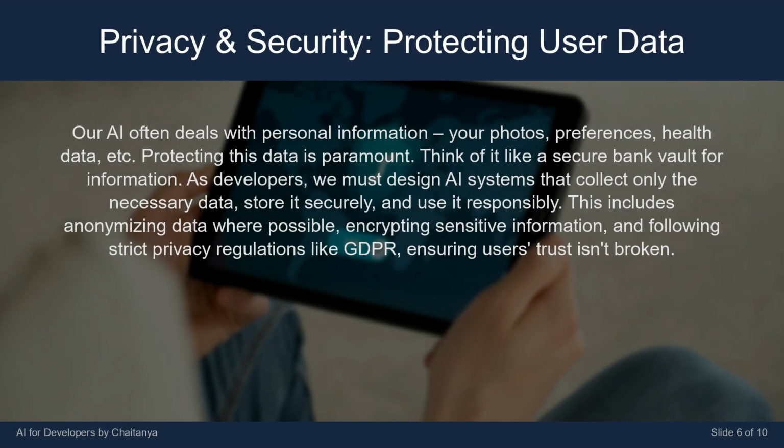Our AI often deals with personal information: your photos, preferences, health data, etc. Protecting this data is paramount. Think of it like a secure bank vault for information. As developers, we must design AI systems that collect only the necessary data, store it securely, and use it responsibly. This includes anonymizing data where possible, encrypting sensitive information, and following strict privacy regulations like GDPR, ensuring users' trust isn't